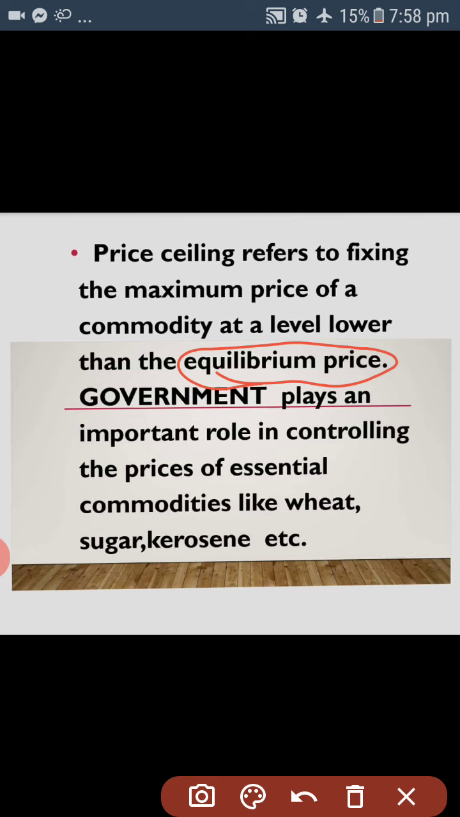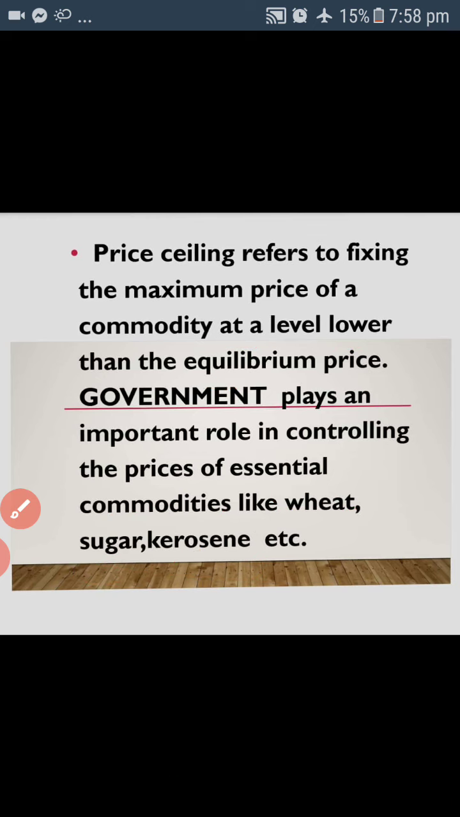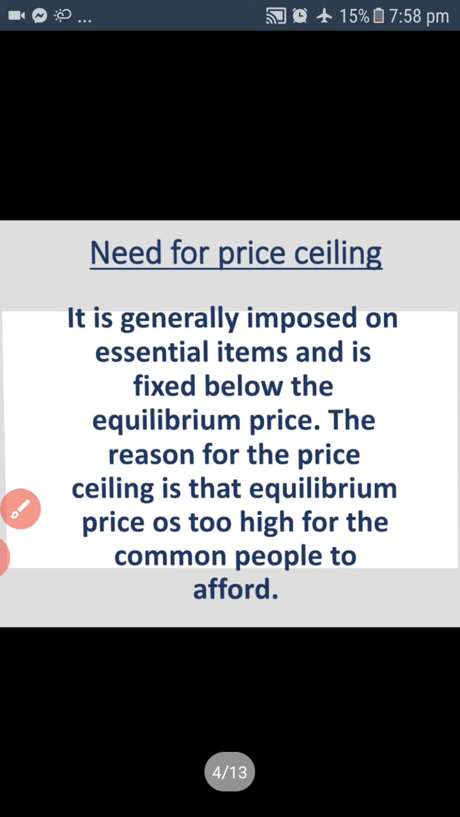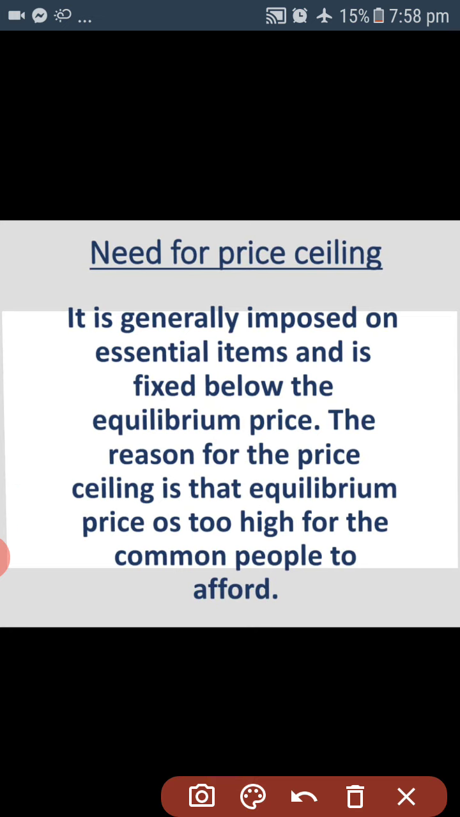Price ceiling is the fixing of the maximum price of a commodity at a lower level than the equilibrium price. Government plays an important role in controlling the prices of essential commodities like wheat, sugarcane and kerosene. Now let's see the need for the price ceiling. It is generally imposed on essential items and is fixed below the equilibrium price. The reason for the price ceiling is that the equilibrium price is too high for common people to afford.